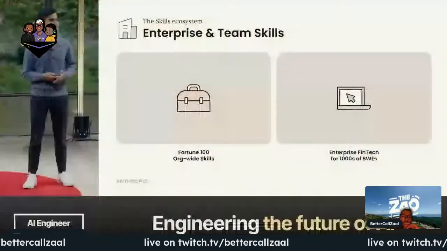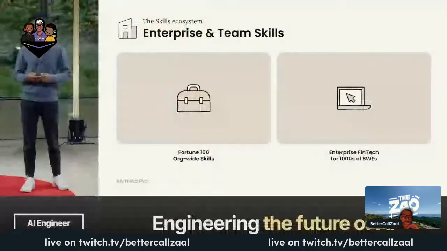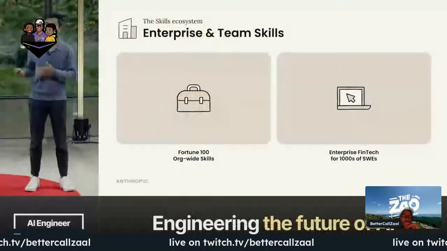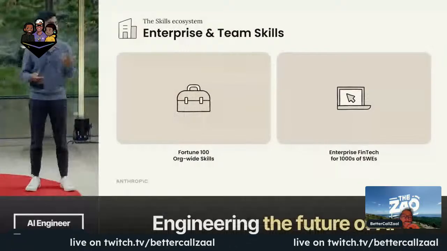So all of these different types of skills are created and consumed by different people inside of an organization or in the world, but what they have in common is anyone can create them, and they give agents new capabilities they didn't have before.